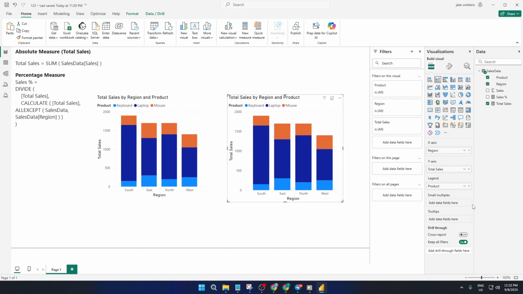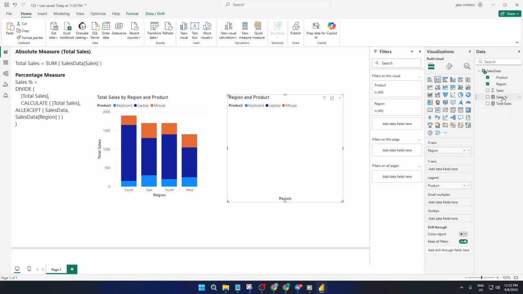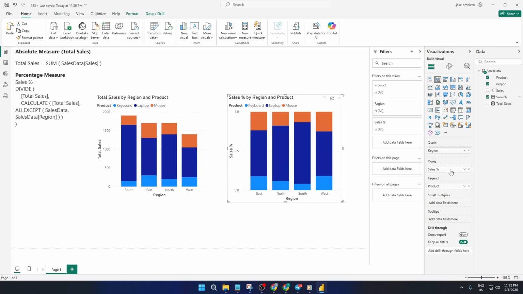And that's it. With just a couple of measures and a quick chart setup, you now have two powerful stacked bar charts, one showing the raw numbers and one showing percentages. This dual approach gives you and your viewers much deeper insights, like both seeing the big picture and the fine details at the same time.